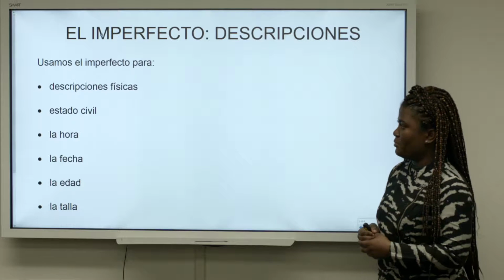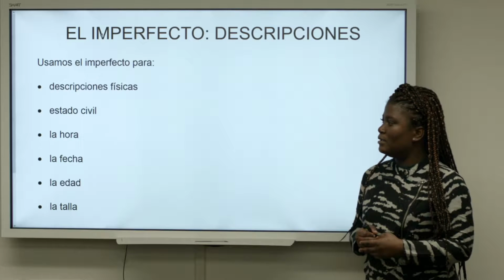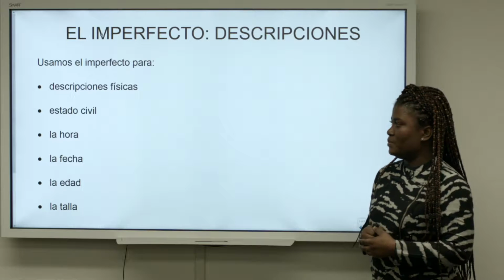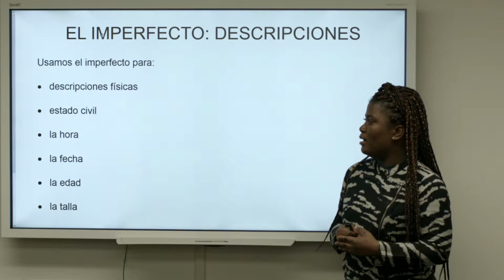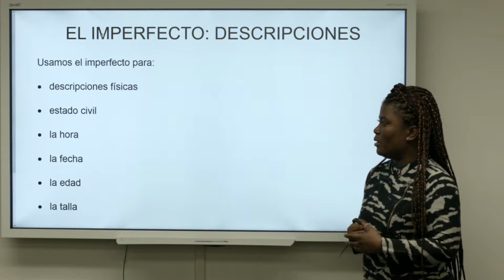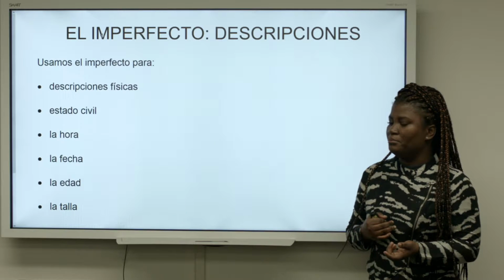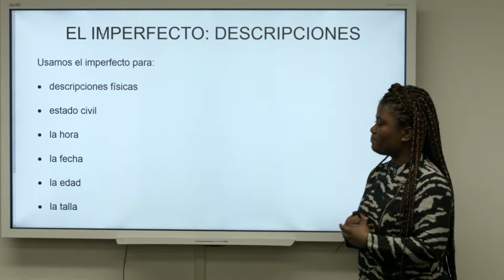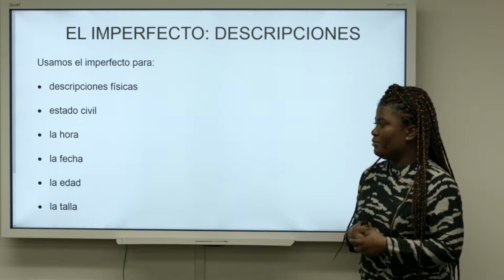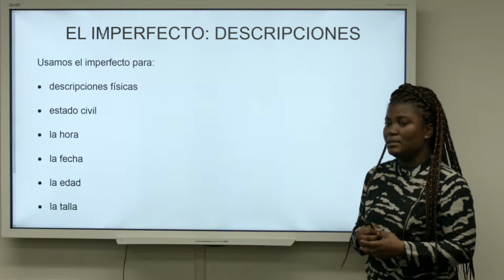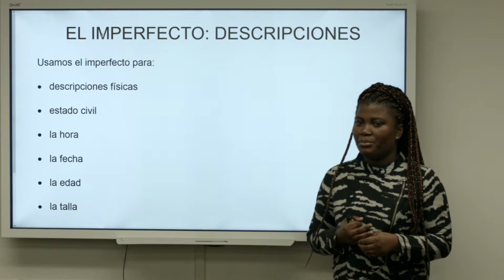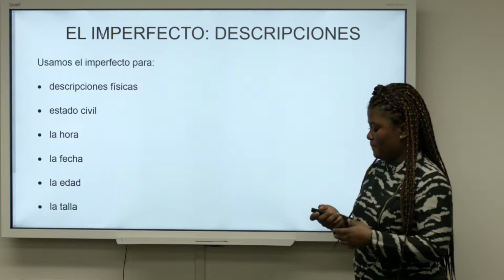Now, the imperfect with descriptions. When we use the imperfect in the past to talk about general descriptions, we're looking at physical descriptions as one of them. We're looking at states, whether you're married or divorced or single. We also use the imperfect to describe time, the date, our age, and our height.